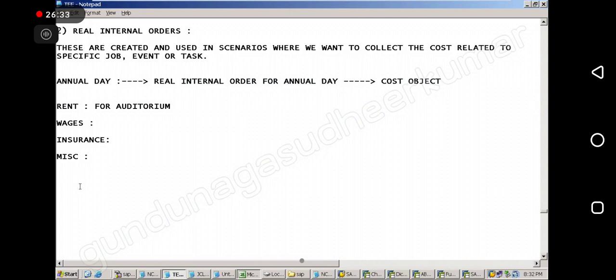Yes, sir. No, but the insurance is for only one year, no? This is insurance for the event.